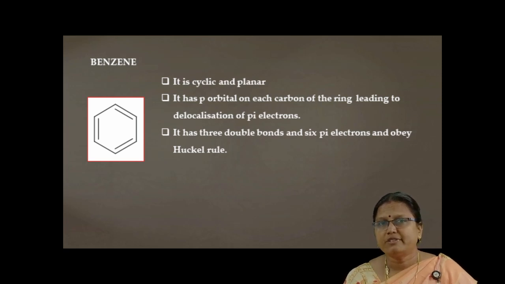Single double bond of 2 pi electrons, so totally 6 pi electrons are there in benzene. So it obeys Huckel rule when n is equal to 1. According to Huckel's rule, if 4n plus 2 pi electrons are in the compound, that must be aromatic. If you put n is equal to 1 there, 4 into 1, so 4 plus 2, that is equal to 6. So 6 pi electrons are there in benzene, so it is aromatic in nature.